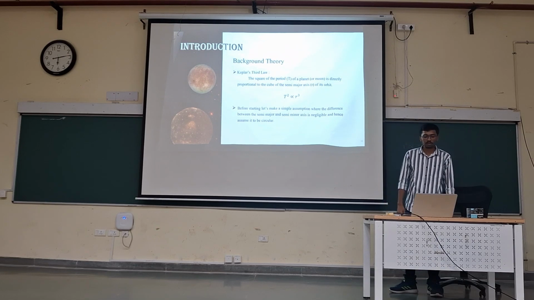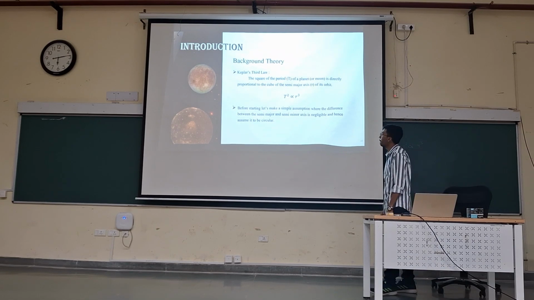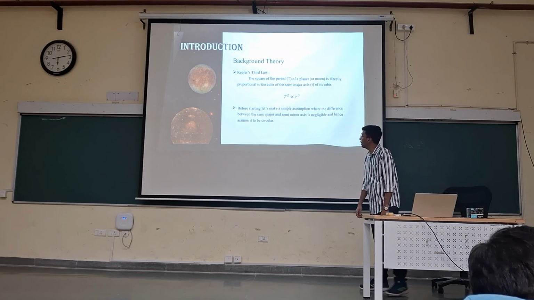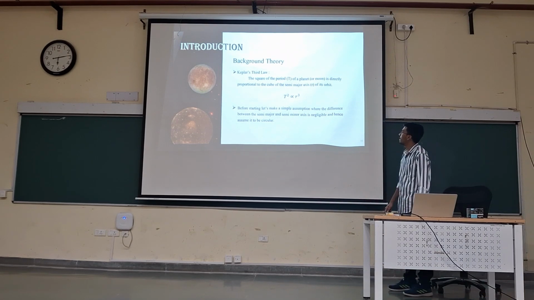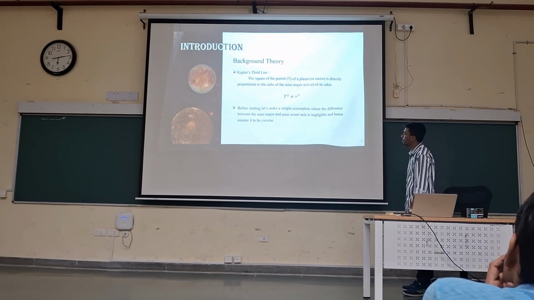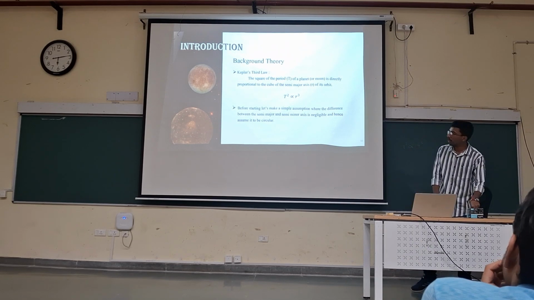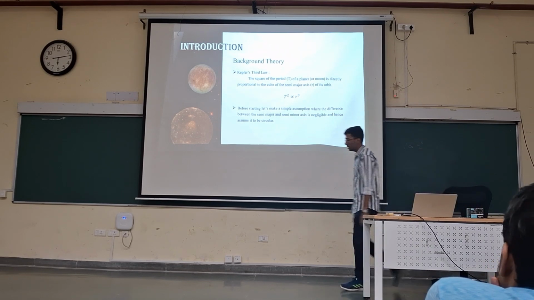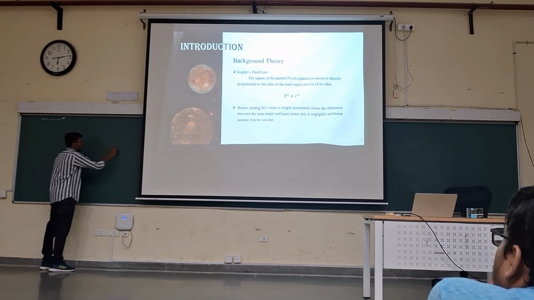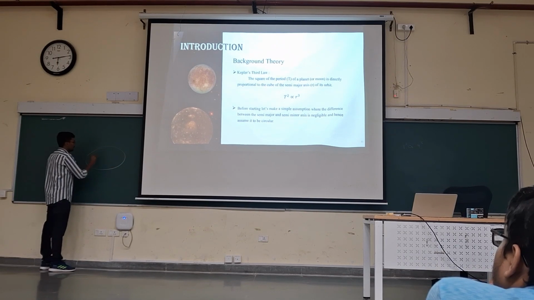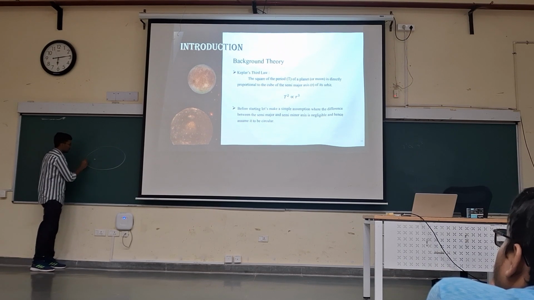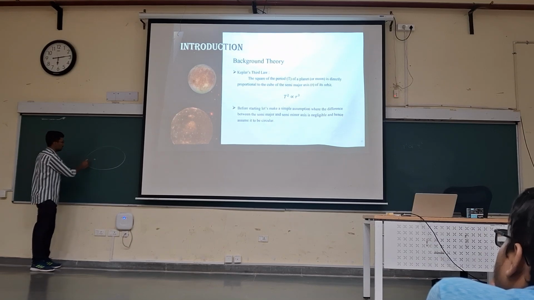Before doing this experiment, we will go through the theory. Kepler's third law says that the square of the time period of a planet is directly proportional to the cube of the semi-major axis of its orbit. Just imagine there is an elliptical orbit, with Jupiter at one of its foci, and the Moon rotating around it.